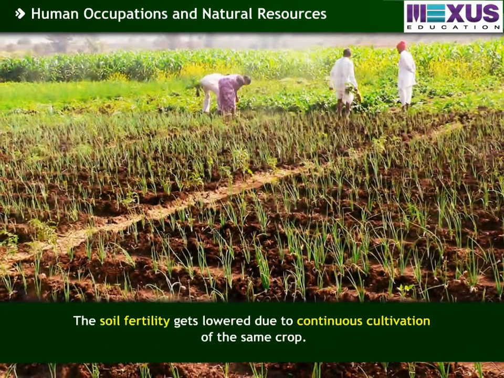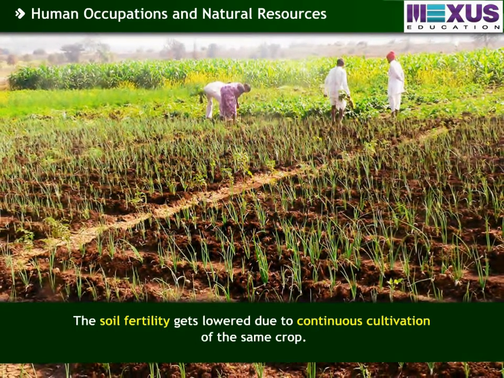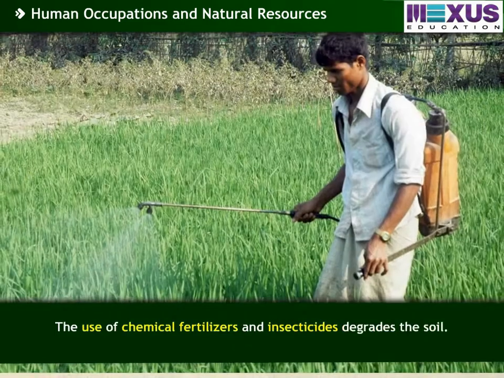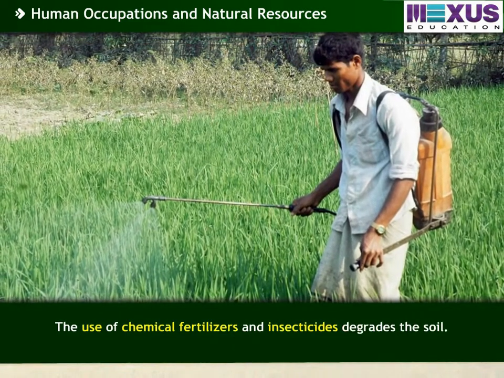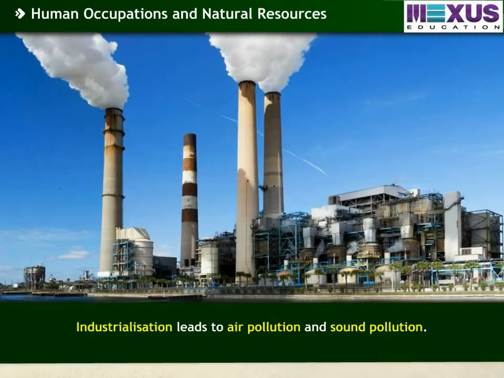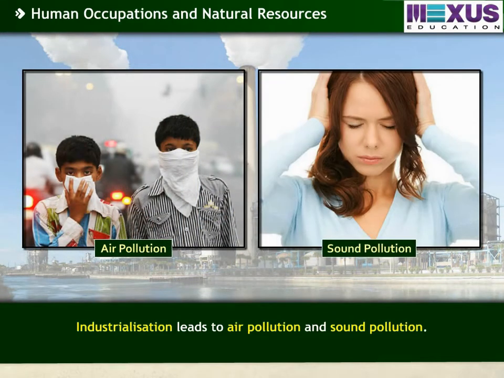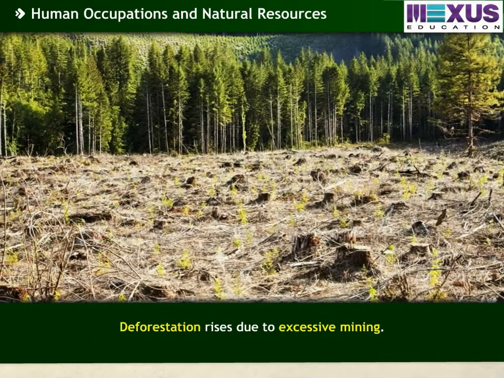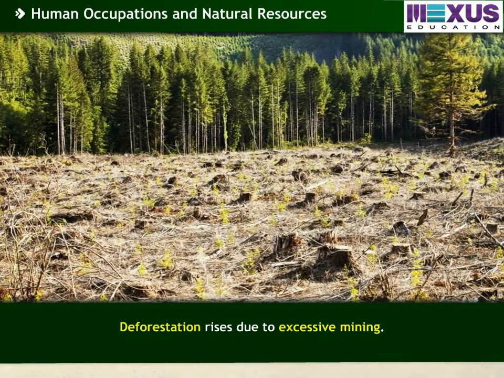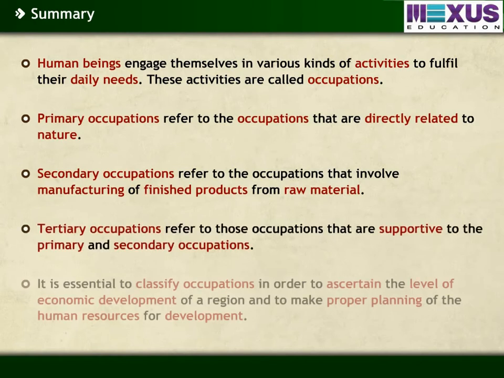The soil fertility gets lowered due to continuous cultivation of the same crop. The use of chemical fertilizers and insecticides degrades the soil. Industrialization leads to air pollution and sound pollution. Deforestation rises due to excessive mining. Let us now recap all the important points that we have covered in this module on human occupations.